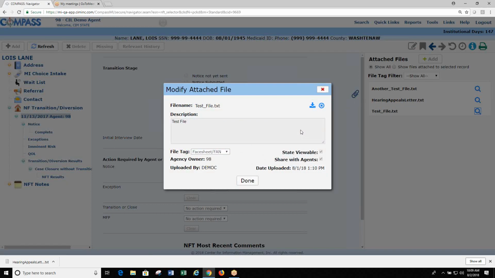The one change that's different in here is because this is across the whole system and not just for NIFTY, we could enable and disable the delete based on where you're at, but we couldn't put on a time limit. Right now we allow agencies to delete these NIFTY files within 24 hours, and after that the state has to do it.